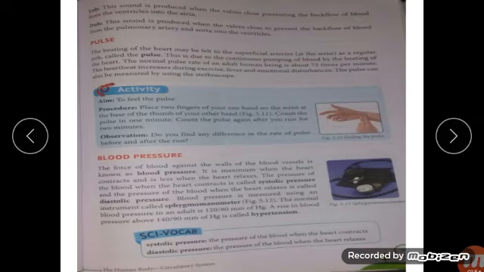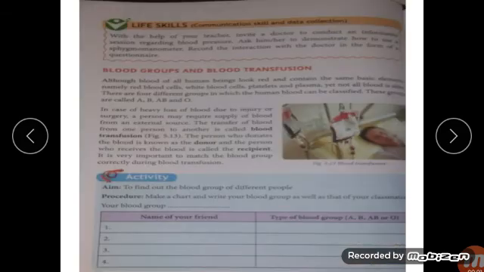Now we have to study about blood groups and blood transfusion. Children, we all have different blood groups. Your blood group may be B positive, A, AB, or O also. Everyone is familiar with blood groups. Although the blood of all human beings looks red and contains the same basic elements, all the people have the same elements in their blood. Nobody has anything else in the blood.